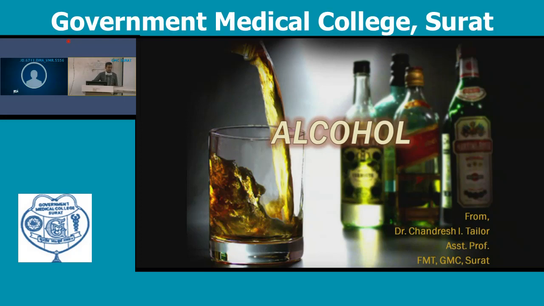The topic regarding the CNS depressant: the poisons included in the CNS depressants are alcohol, analgesic, barbiturate, and chloral hydrate. These are also known as inebriants, because these substances produce an effect known as inebriation, and inebriation is also known as intoxication.